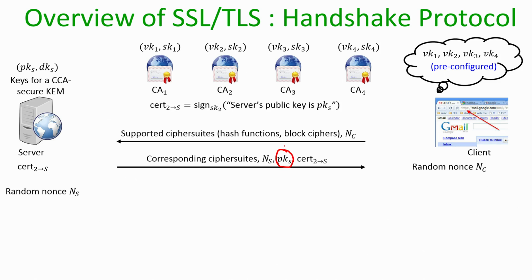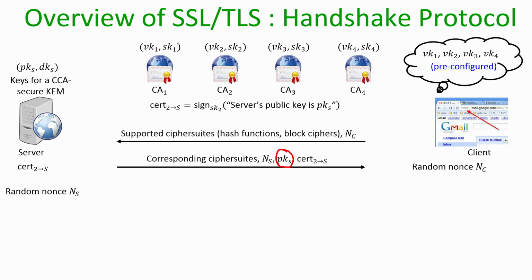And to convince the client that indeed this public key belongs to the so-called server, the server sends the certificate which it might have obtained from one of these certificate authorities. In this example, it is the second certificate authority. So, basically the idea here is that both client and server are trying to agree upon the version of cipher suites that they are going to use for the rest of the communication, and along with that the server is sending its